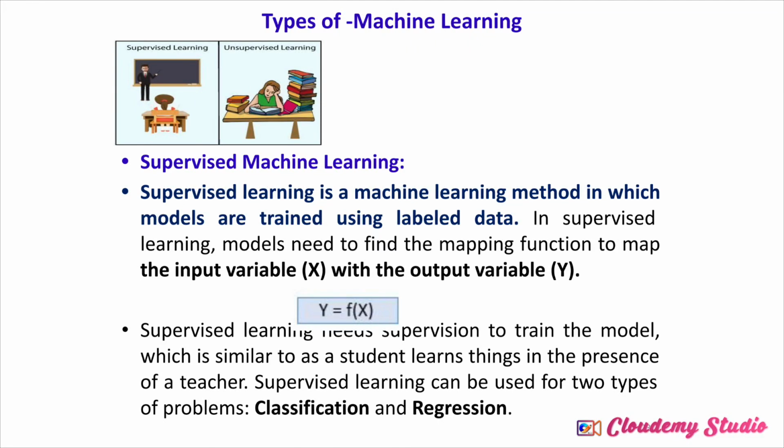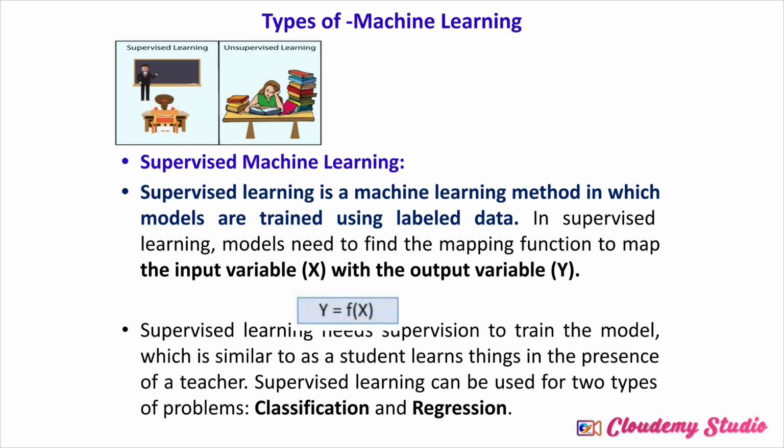Now today let's start with the types of machine learning. In previous classes I have discussed several things about machine learning: what is machine learning, how it works, and what are the different parameters, comparison of machine learning with data science, AI and machine learning, and what is the difference between the traditional method and the machine learning method. So let's start with the types of machine learning.